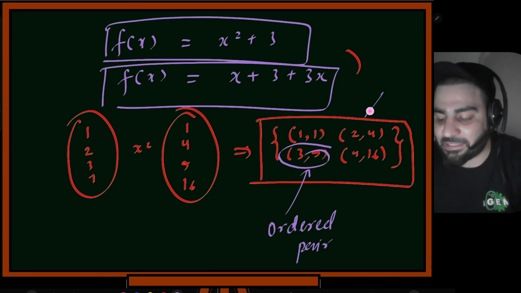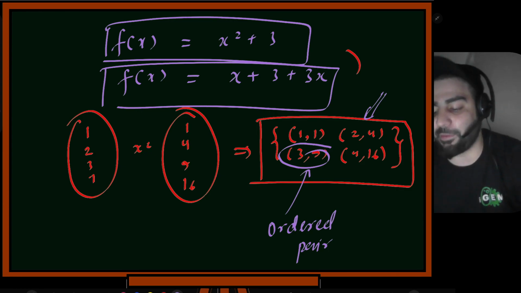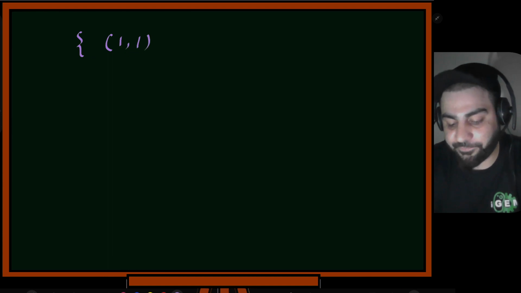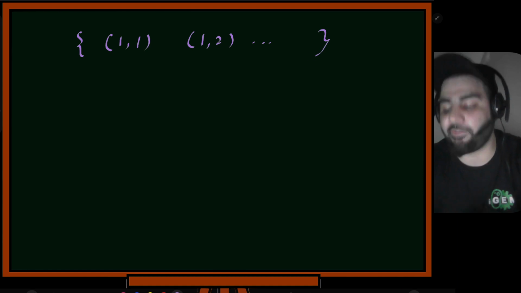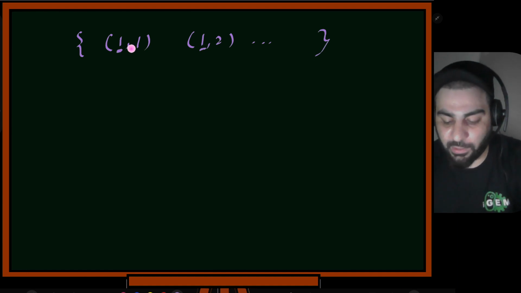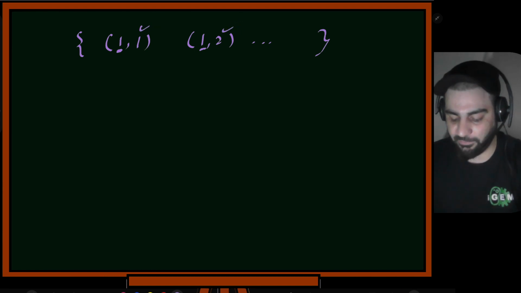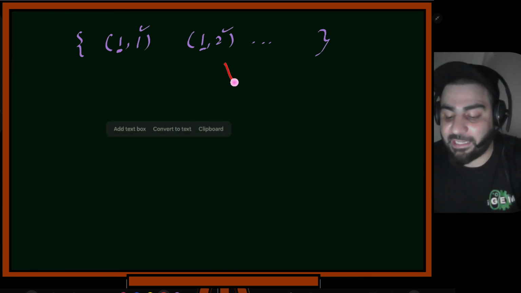This is one representation of what a function is, how I can write a function. But now this has problems. If I write 1, 1 and also 1, 2, now it is not a function. It is no more a function, because this one input is corresponding to two outputs: output 1 and output 2. So what mathematicians have done is define this as a relation.